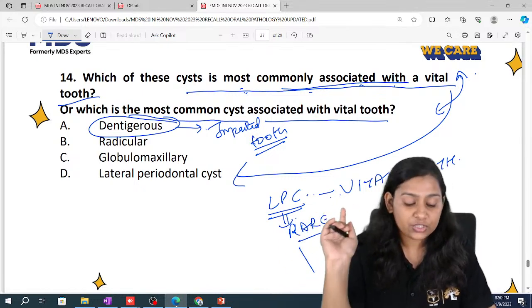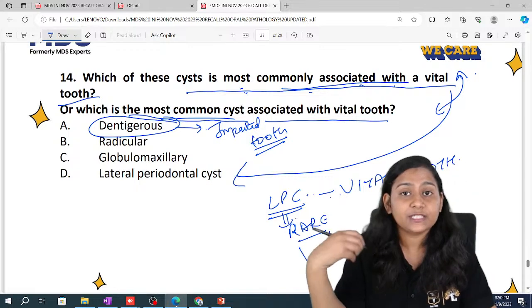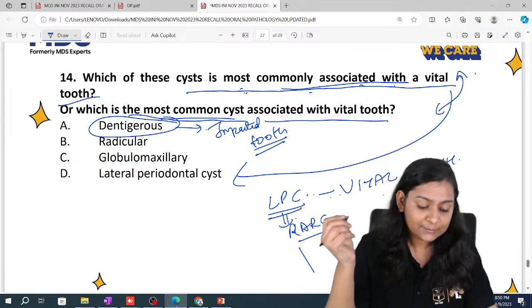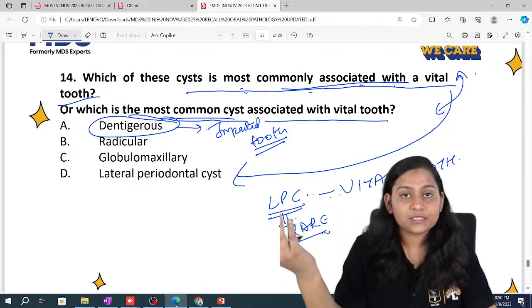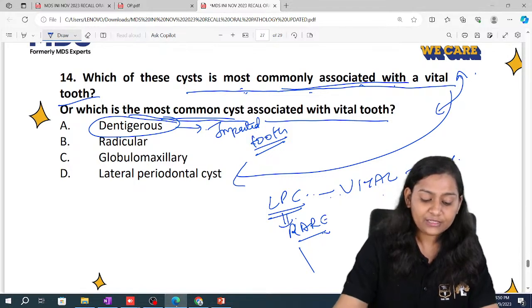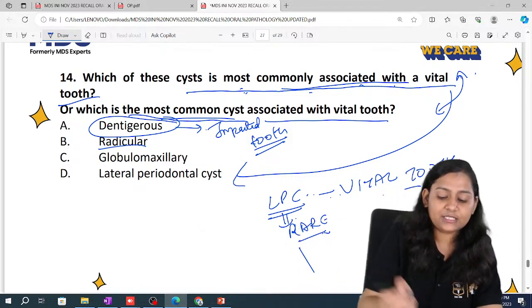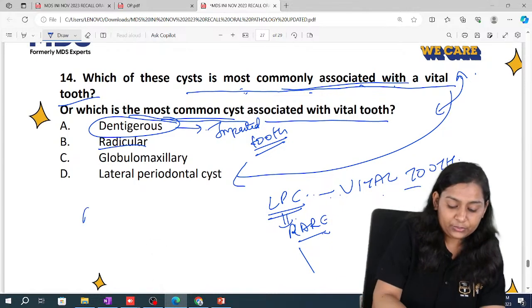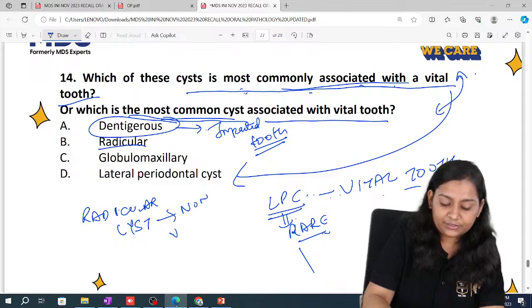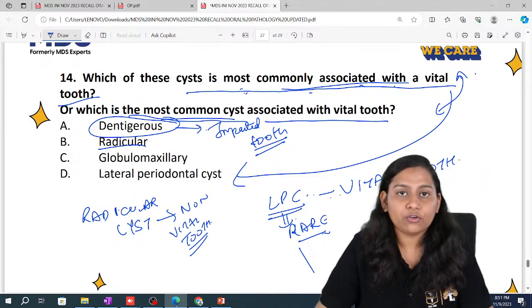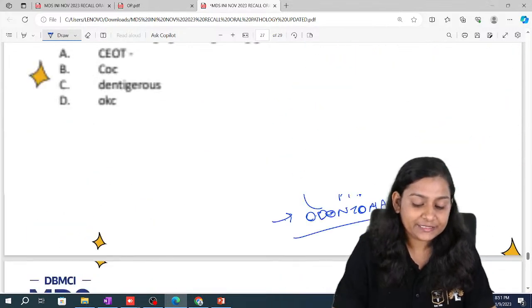But if they have mentioned the most common cyst associated with vital tooth, then the answer is dentigerous cyst, because dentigerous cyst is one of the most common cysts that occurs in the oral cavity after the radicular cyst. Radicular cyst is associated with non-vital tooth. So I hope the majority of the options and questions are completed in this session.